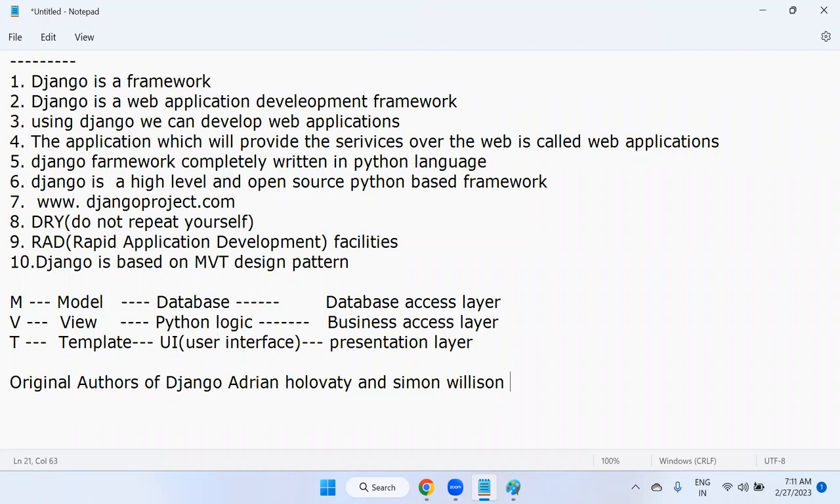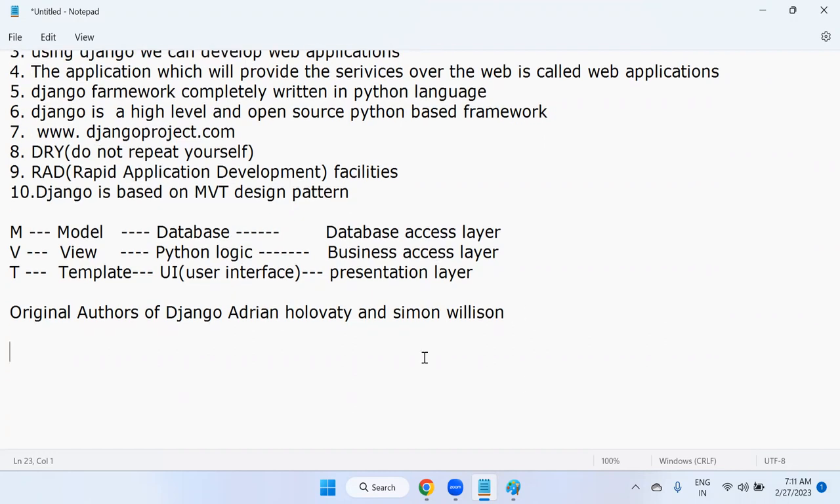These are the original authors. Adrian Holowaty and Simon Willison. Okay. And Django was released on 21st July 2005, and its current stable version we have seen on our djangoproject.com official website. Okay. So the official date of birth of Django is 21st July 2005. This is the Django official date of birth.